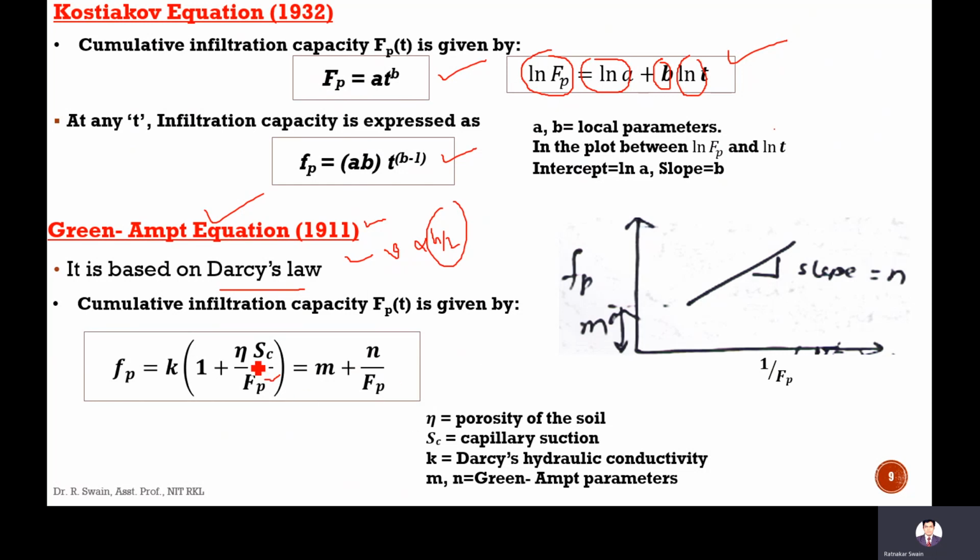Here eta is the porosity, capillary suction is S, Darcy's hydraulic conductivity is K, and the Green-Ampt parameters are M and N. So if we plot the graph between Fp and 1 by Fp, it will be a straight line, which is of the form y equal to mx plus c.